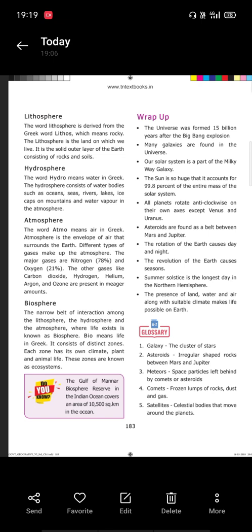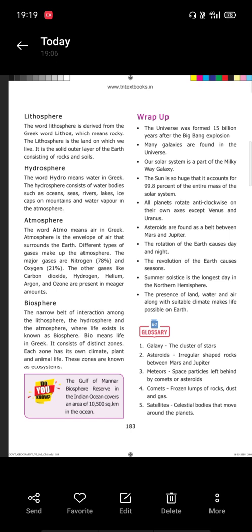Now second one is hydrosphere. The word hydro means water in Greek. The hydrosphere consists of water bodies such as oceans, seas, rivers, lakes, ice caps on mountains and water vapor in the atmosphere. Do you know how many oceans, seas, rivers, lakes there are?